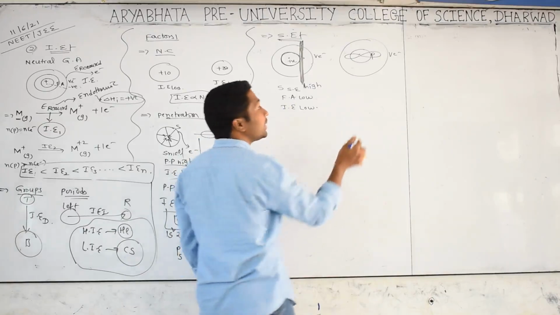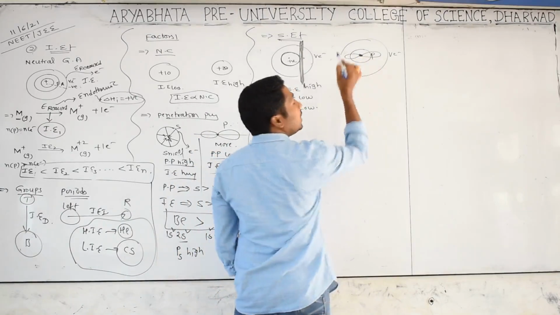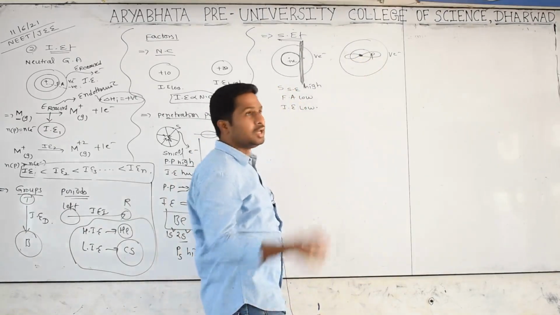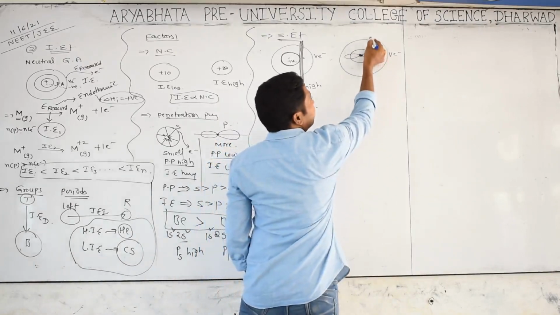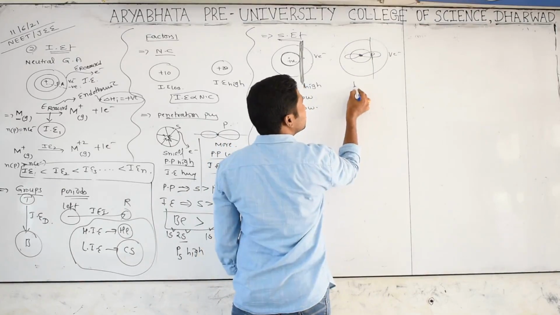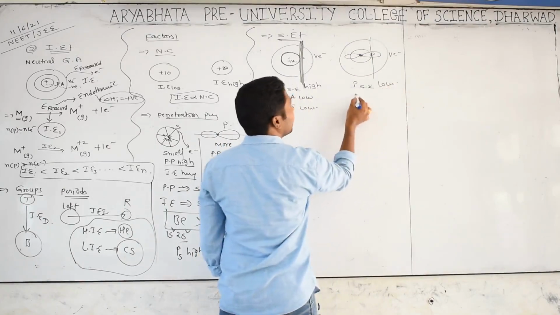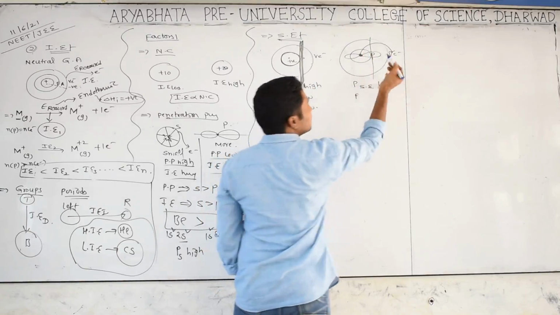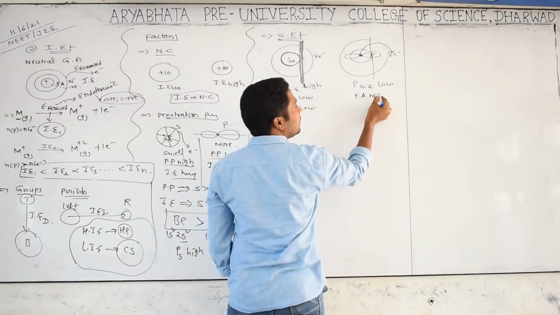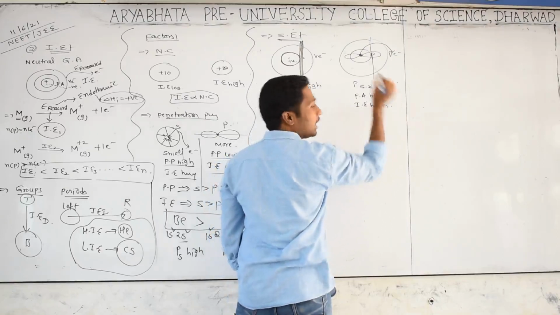That's why the p orbital may not cover the total effect of the nuclear charge. The p orbital forms a thin screen, so its screening effect will be low. Then the force of attraction between the nucleus and the valence electron will be high, and ionization energy will also be high.